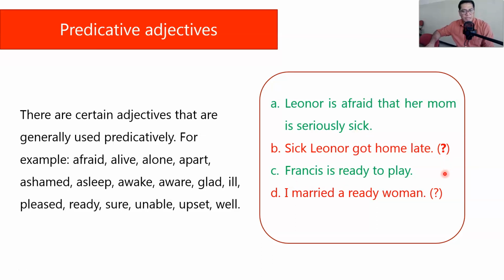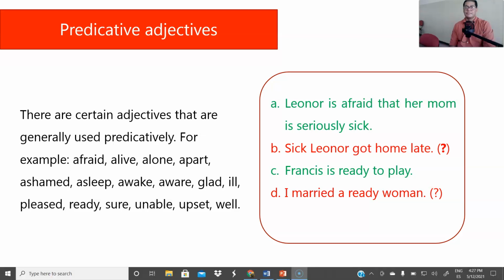It sounds weird, doesn't it? It sounds almost like I am criticizing her, and I don't use the word sick as an attribute. Francis is ready to play. Francis is ready to play, but if I say I married a ready woman, does that make sense? Doesn't it feel a little odd for you guys? Because it sure does feel a little odd for me.